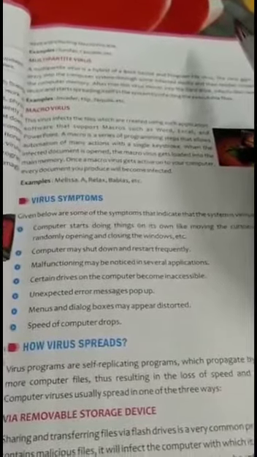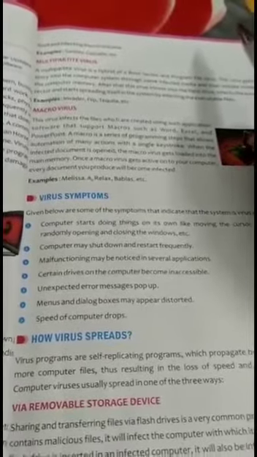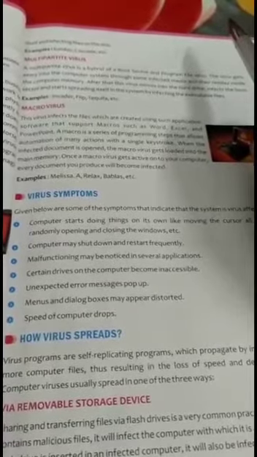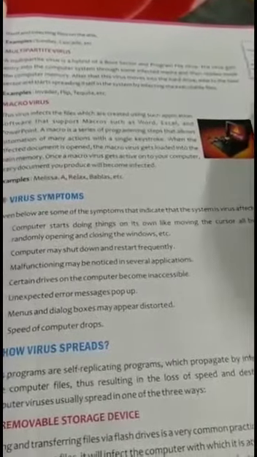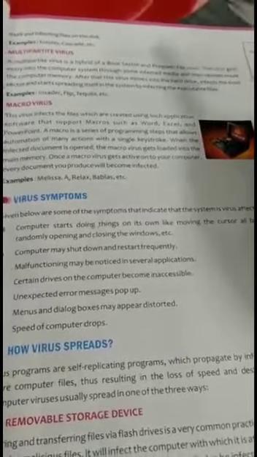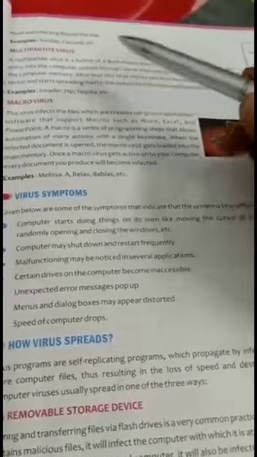Second is program file virus that infects the executable files or programs. Third is multipartite virus that infects the boot sector as well as spreads itself in the system by infecting the executable files. Today we will discuss the 4th type of computer virus, macro virus.